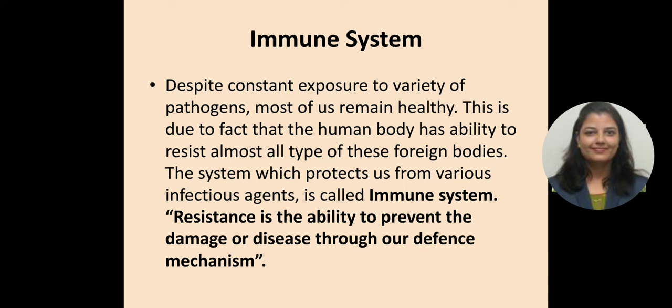Then the system which protects us from various infectious agents is called our immune system. So that immune system which is there inside our body always protects us from different types of infectious agents. So resistance is the ability to prevent the damage or disease through our defense mechanism, which is our immune system.